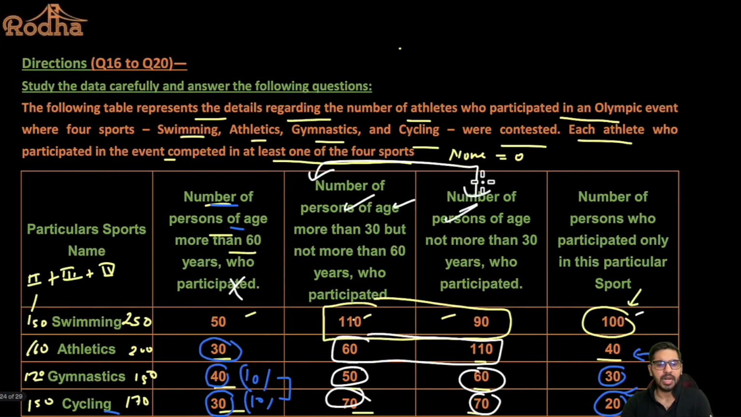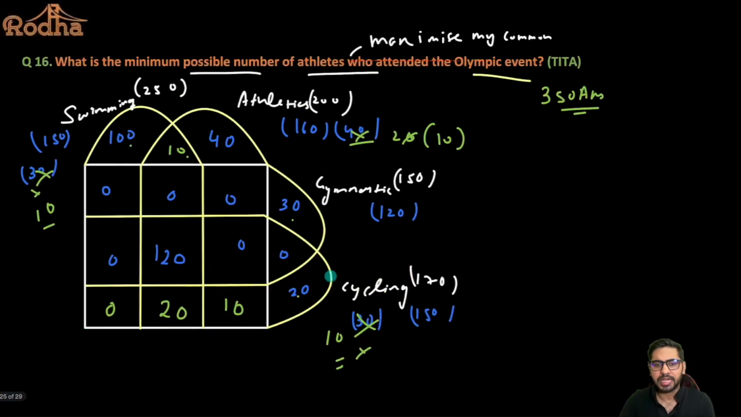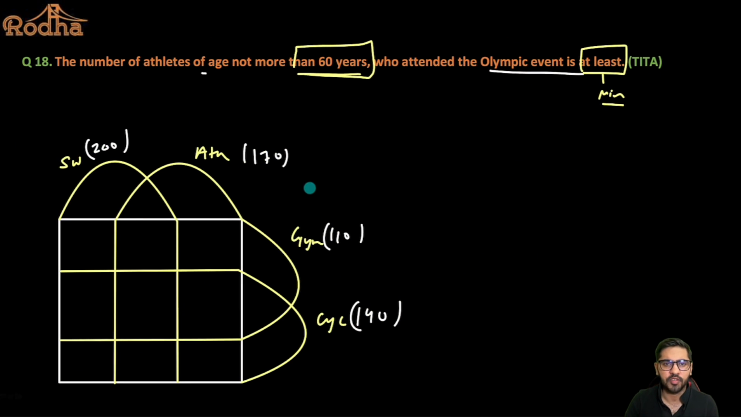Okay, now understand here that the number of people who participated in exactly one sport in swimming is 100. Please understand, guys, please focus a little here, that the number of people who participated in exactly one sport, that is swimming, is 100, right? Out of which 50 people are more than 60 years. So can I say remaining 50 would be less than 60 years, right? So they are in my category. So can I say only swimming is this? So this is a Venn diagram for not more than 60 years. So this value here should be definitely 50, right?